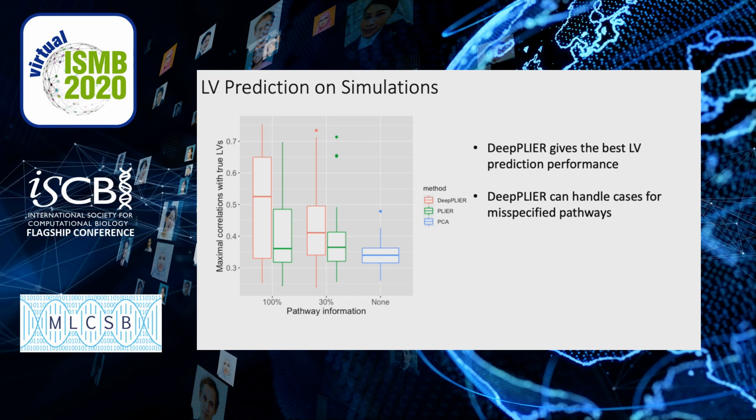More interestingly, from the second column, when only 30% of the pathway information is provided, DeepPLIER still outperforms PLIER, and some latent variable predictions remain high. This indicates that DeepPLIER can handle cases of misspecified or missing pathways.